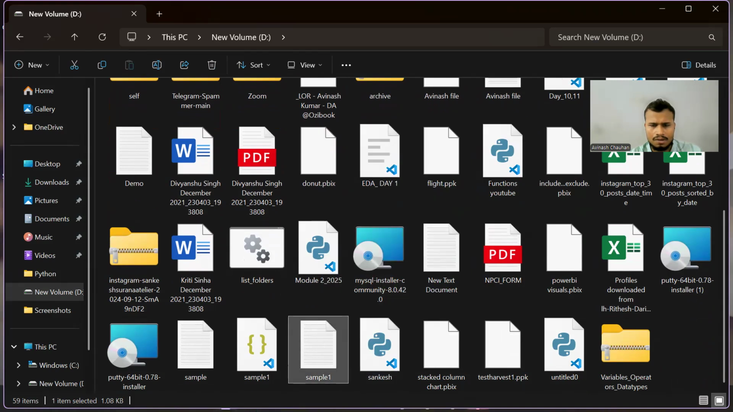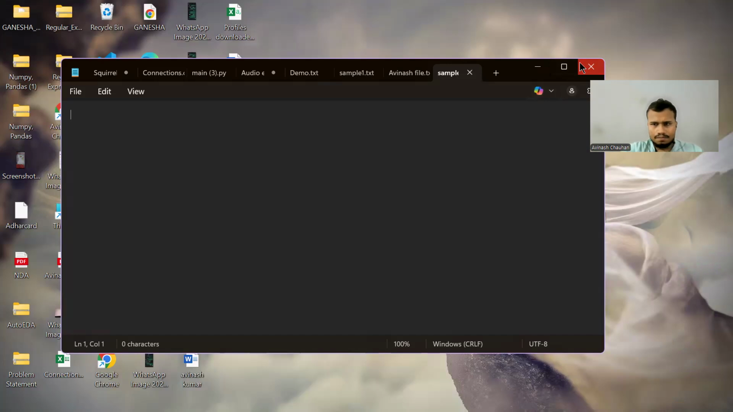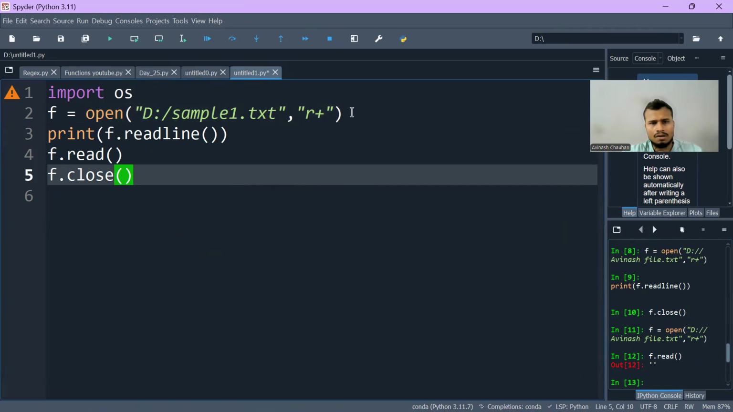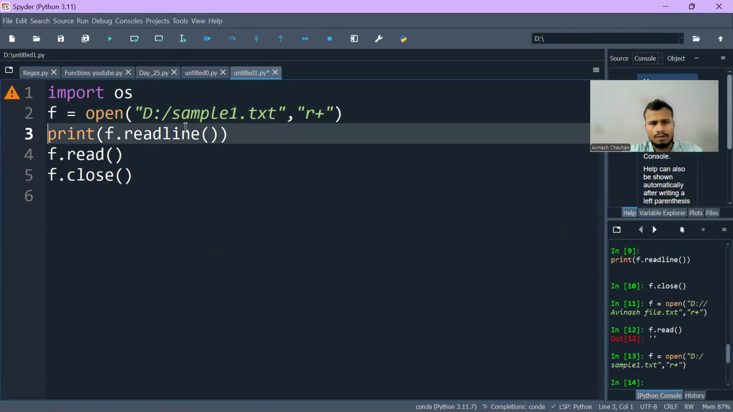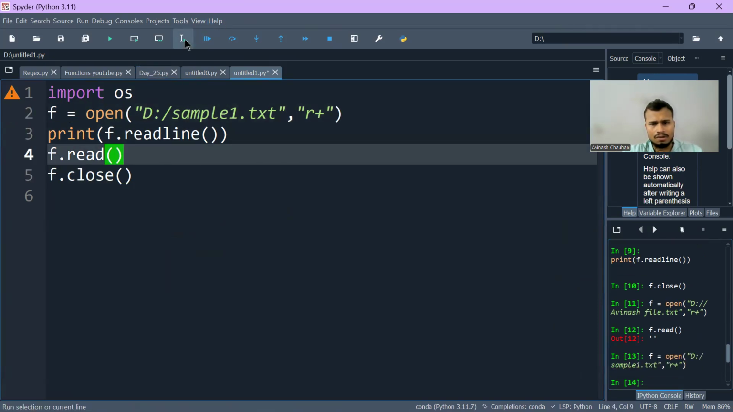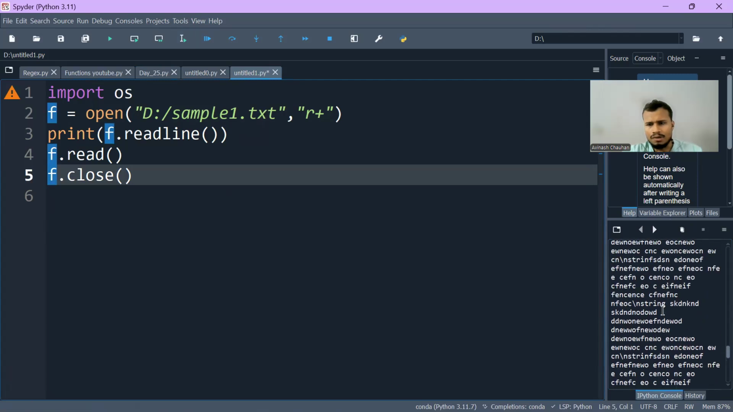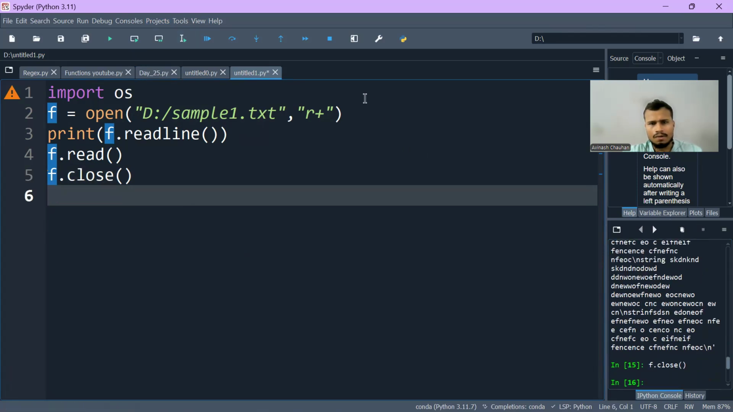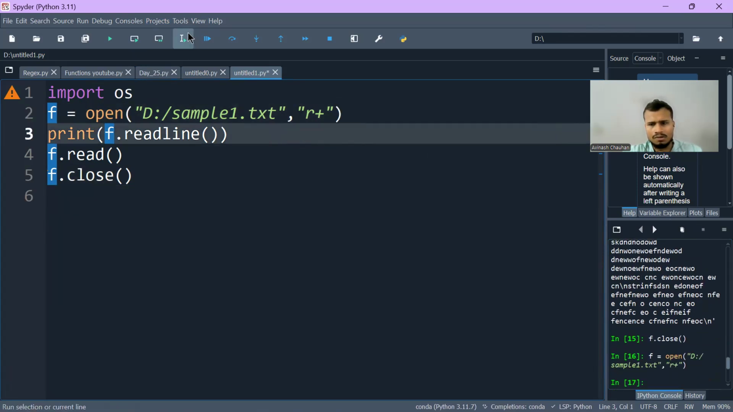I will do copy as path and paste it. As I told you, either you can use the reverse slash, or use R there, or use the double slash. If I execute it, you can see all these things got printed. After that, let me close the file. Now again, let's execute this.